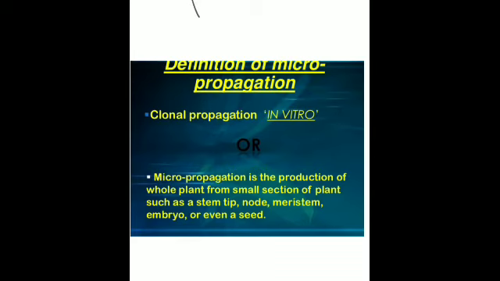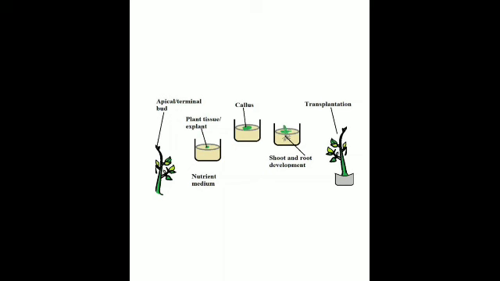So the next method of artificial vegetative propagation is of course micropropagation, or you can even call it tissue culture. It is a type of artificial vegetative propagation and it is done by the tissue culture technique. What is done in this? A tiny piece of bud is taken, not the whole bud but a very small piece of that bud, or shoot, any part of the plant.